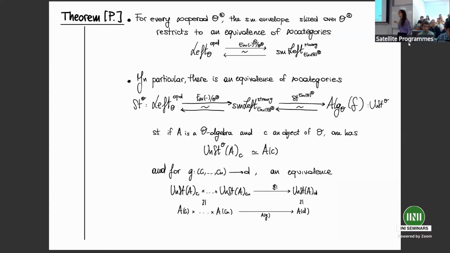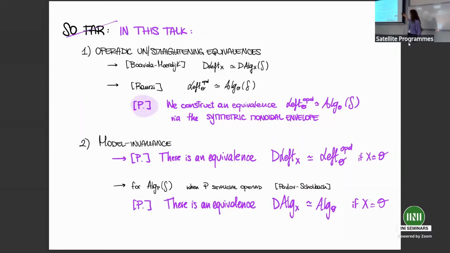Perfect. Then we can pack it all together and see that by instantiating the symmetric monoidal infinity category of the previous proposition with the envelope of our infinity operad, we obtain an equivalence between operatic left fibrations over O and O-algebras in spaces. And moreover, this equivalence actually respects the correspondence between fiber and value of an algebra on an object. Okay, so this is the first point I wanted to present to you: another straightening and unstraightening equivalence for Lurie infinity operads.